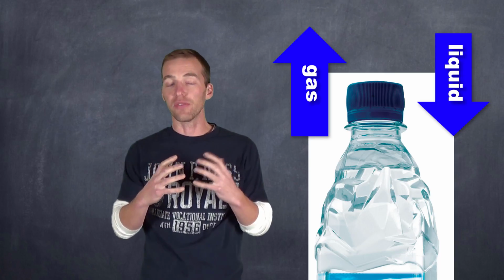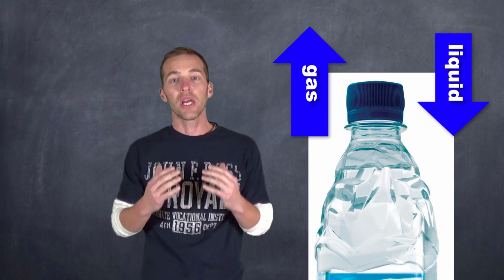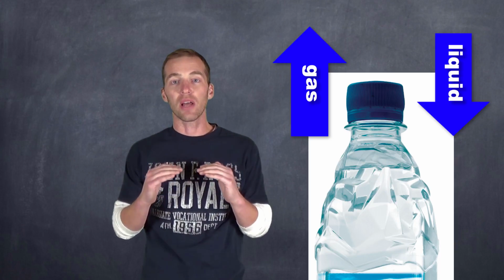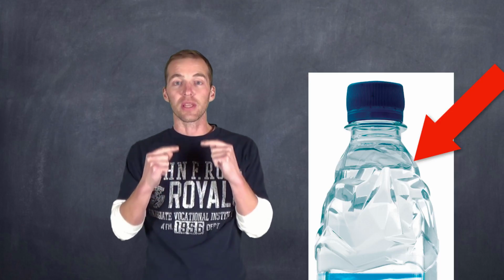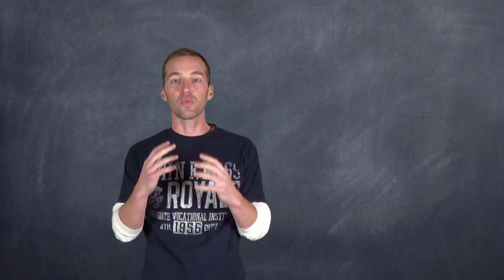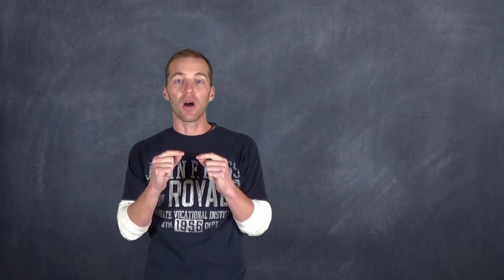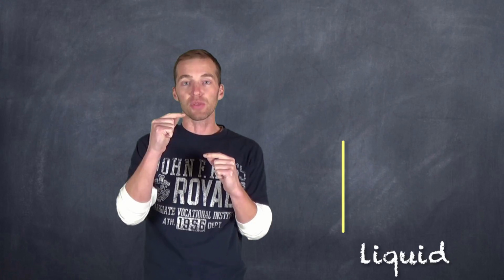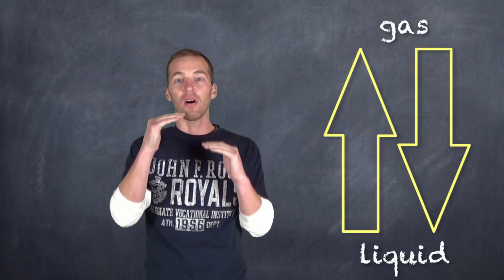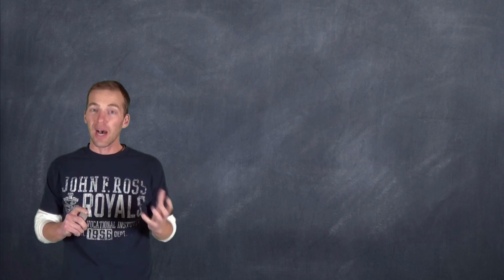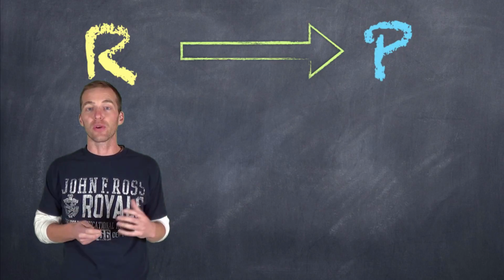If you kept a water bottle beside your bed or in the fridge and didn't open it for a while, you would notice that the water level wouldn't appear to ever change. Although if we were able to look at the molecular level, we would see that those water molecules are constantly and forever going from liquid water to gaseous water and from gaseous water to liquid water, in what we call an equilibrium.